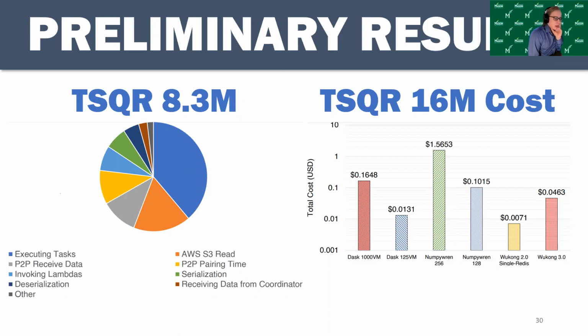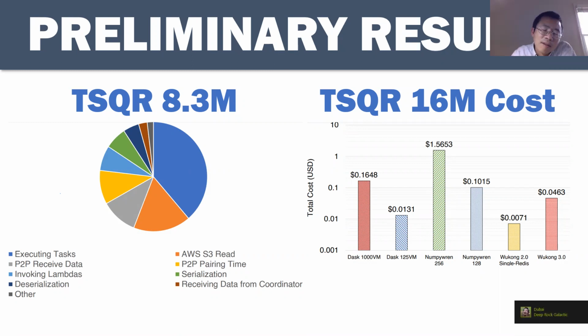Like there's a feature in Wukong 3 that uses a cluster mode. So instead of using Wukong the traditional way, it's more like NumPy, where you have these long-running executors that can burst out the same way Wukong normally does to other executors. They can quickly scale up, and that allows the executors to accumulate more intermediate data in their caches. So a lot of our techniques right now involve coming at it from that end, eliminating the data transfer wherever possible. It's also the case that the network bandwidth is fairly limited. So transferring data is just something we want to avoid. That's the name of the game right now.